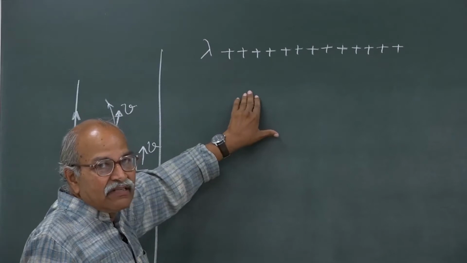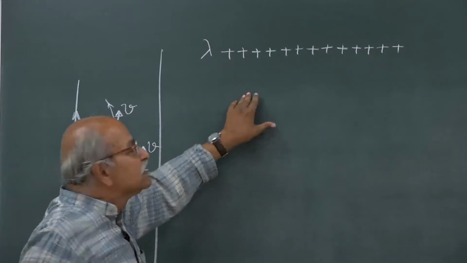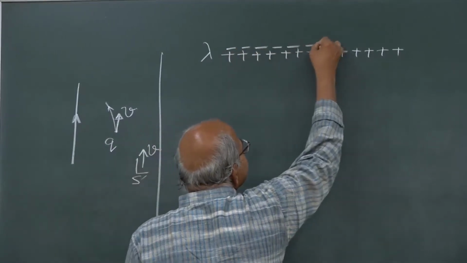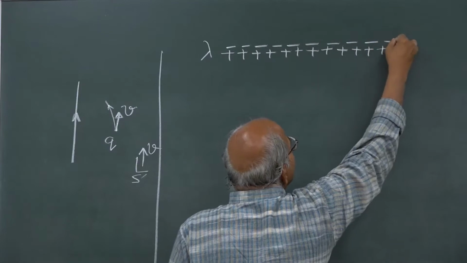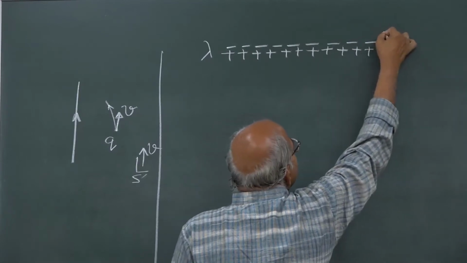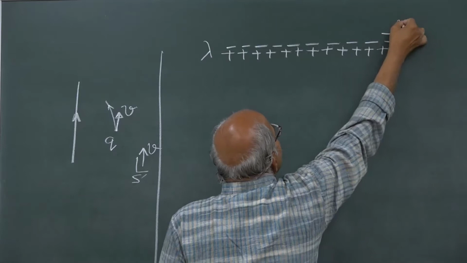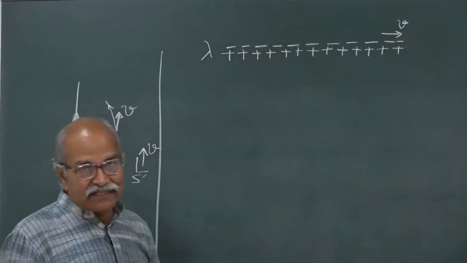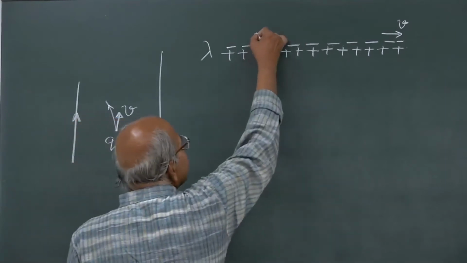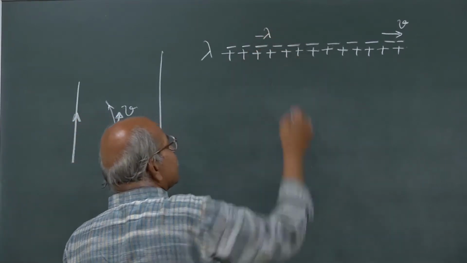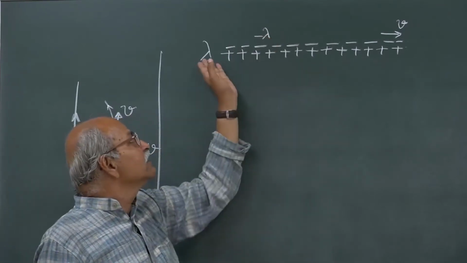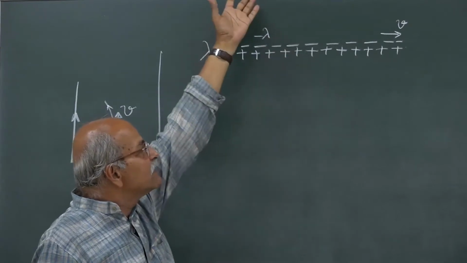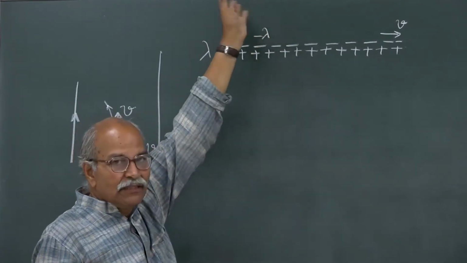And then I have a line of negative charges also superimposed on this one, and this negative charge line moves in our lab frame with velocity v towards, say, the positive x axis, and the linear charge density here is minus lambda. So, equal magnitude and opposite sign, and therefore, if you look at the electric field here, the electric field will be 0 and all that.